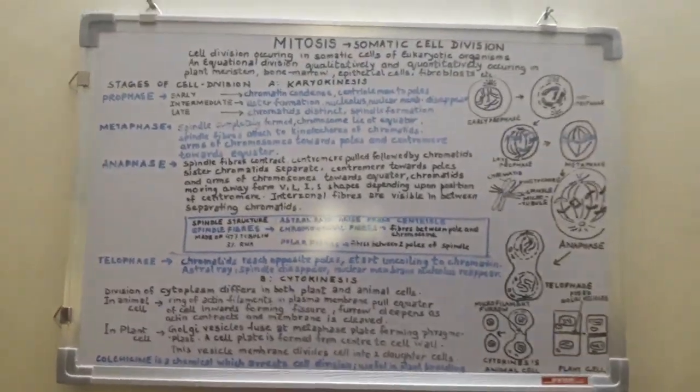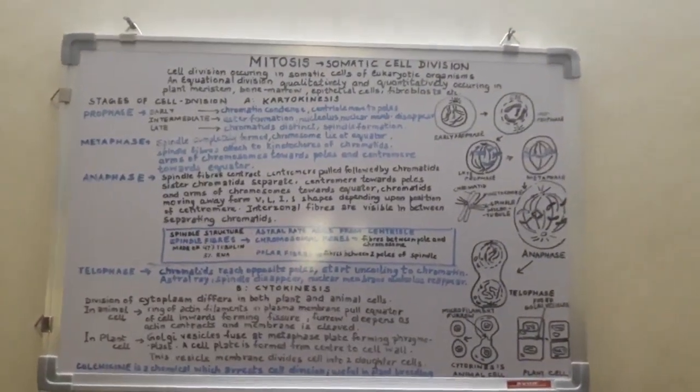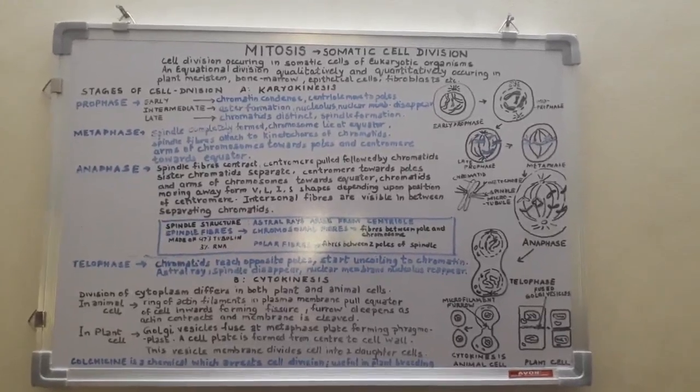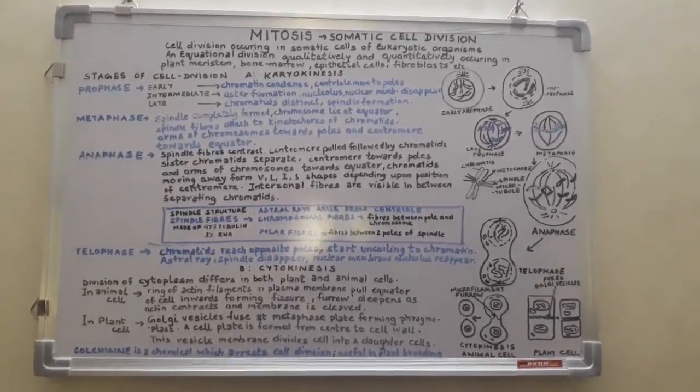So that is how we sum up the process of mitosis. The next division, that is meiosis or the reproductive cell division, would be discussed in our next slide.